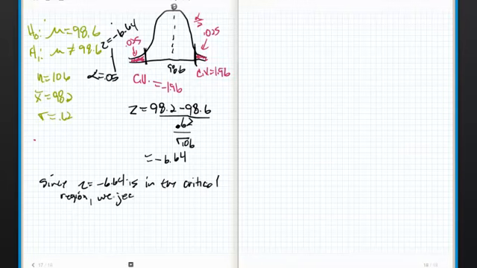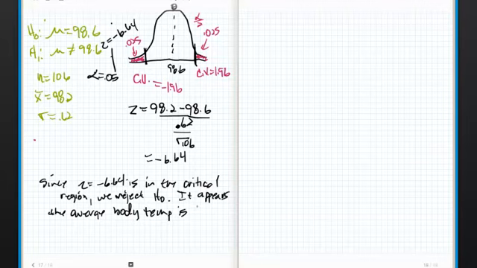we reject the null hypothesis. It appears the average body temp is less than 98.6. Now, the way to sort of lawyer up on this is instead of it appears, what we would say is there is evidence.